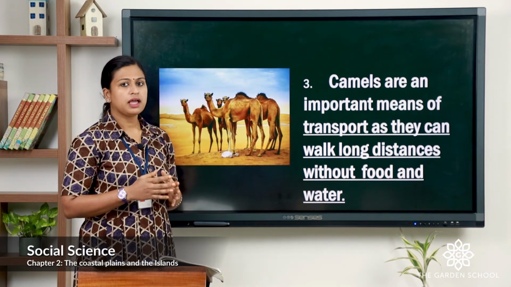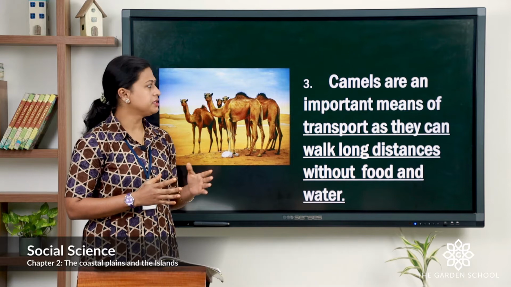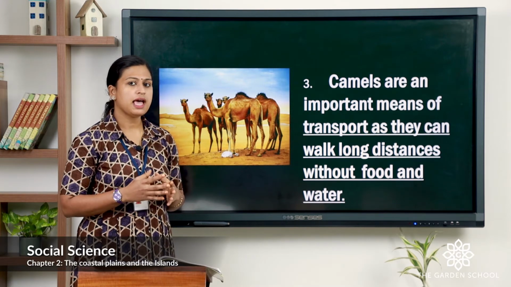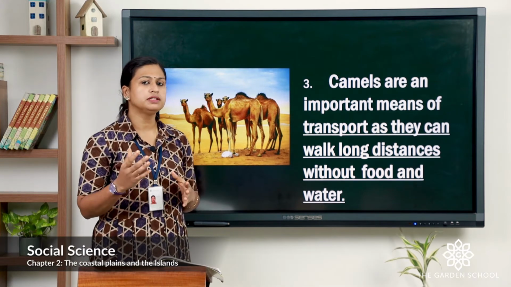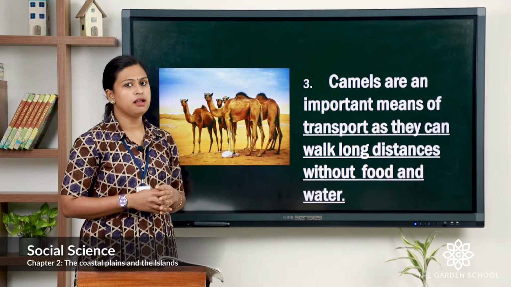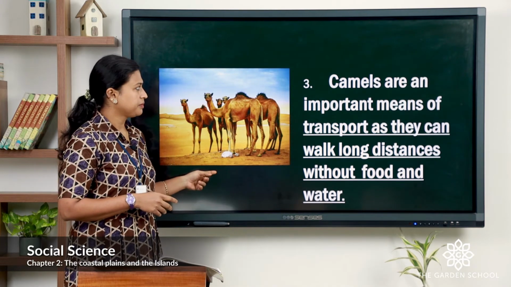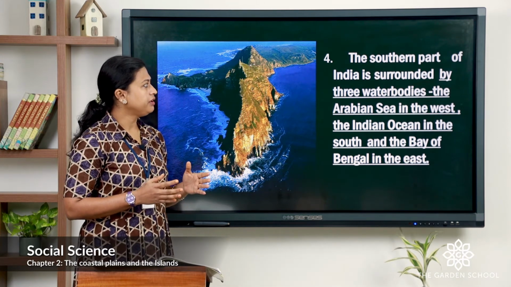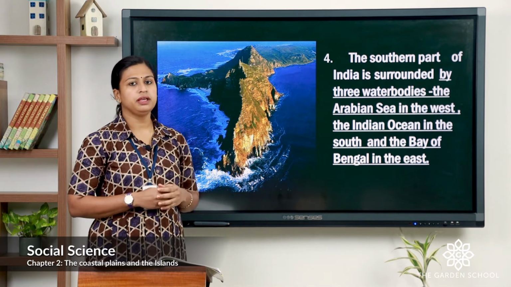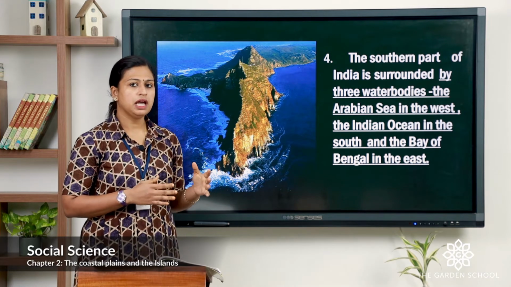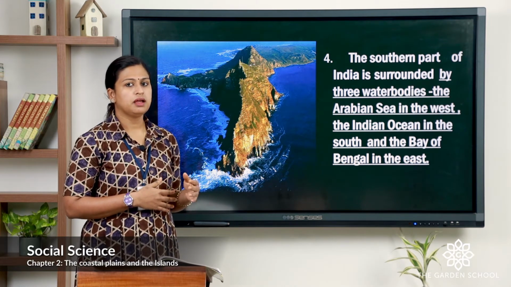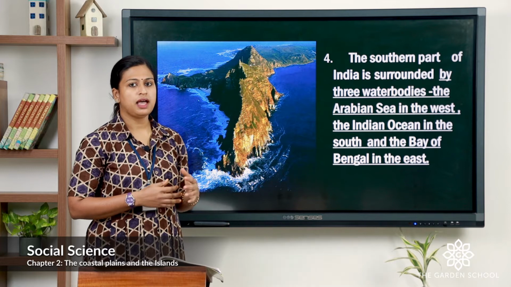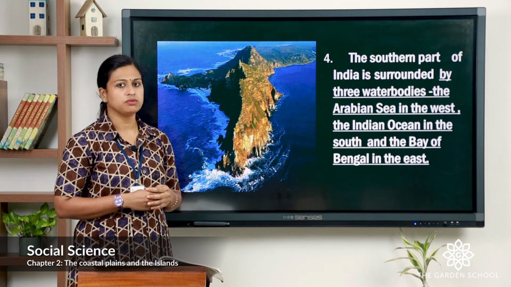Third, camels are an important means of transport as they can walk long distance without food and water. Fourth, the southern part of India is surrounded by three water bodies: the Arabian Sea in the west, Bay of Bengal in the east, and Indian Ocean at the south.